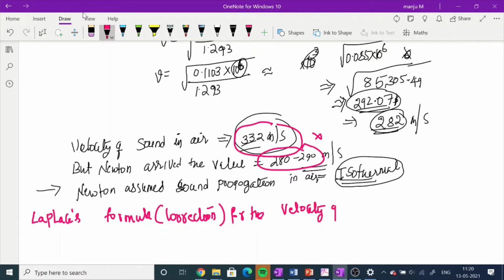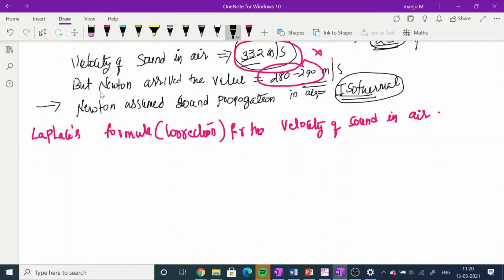What did Laplace assume in comparison to Newton? Newton assumed that sound propagation is an isothermal process, which means the temperature remains constant. But Laplace assumed that